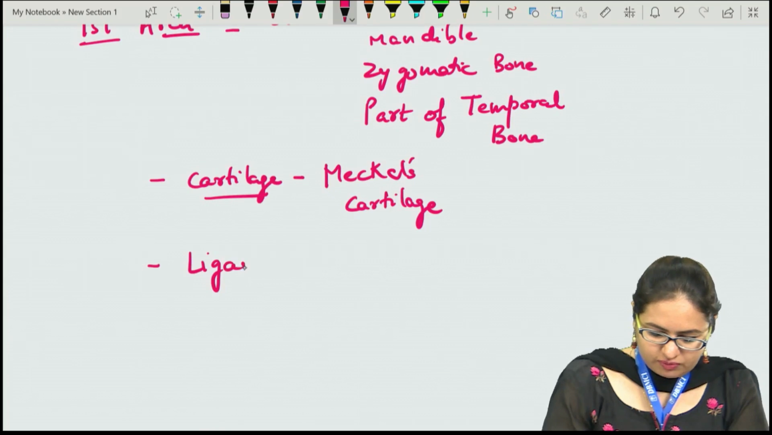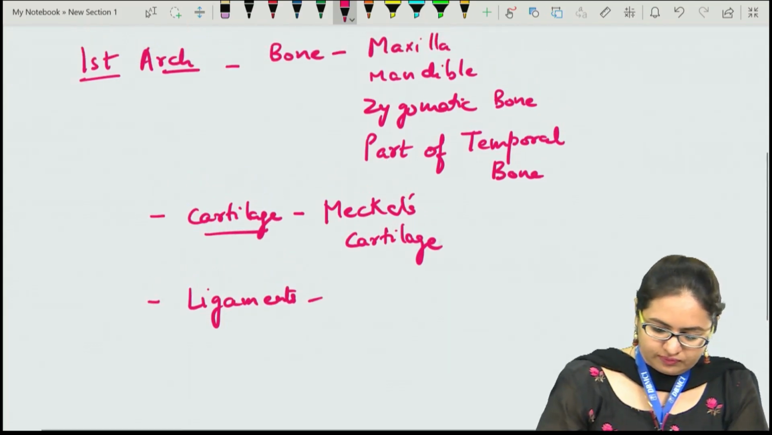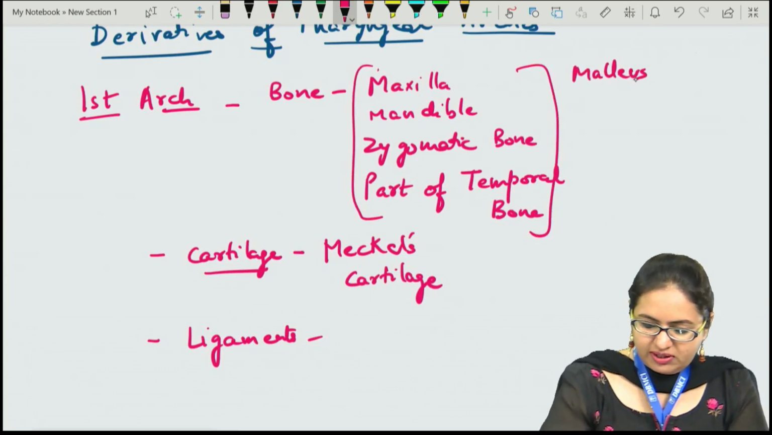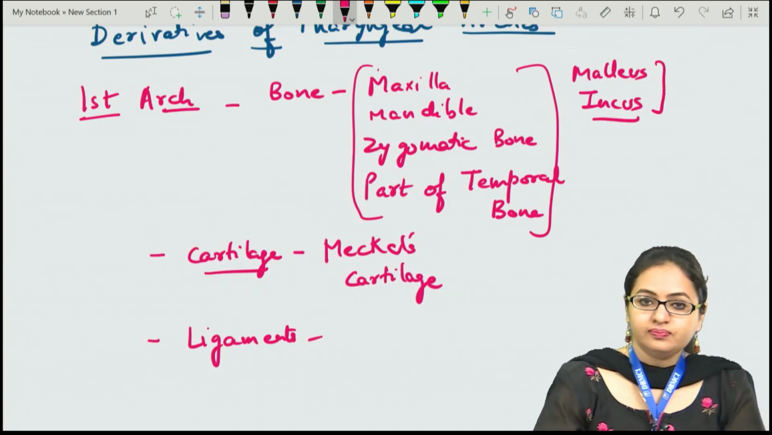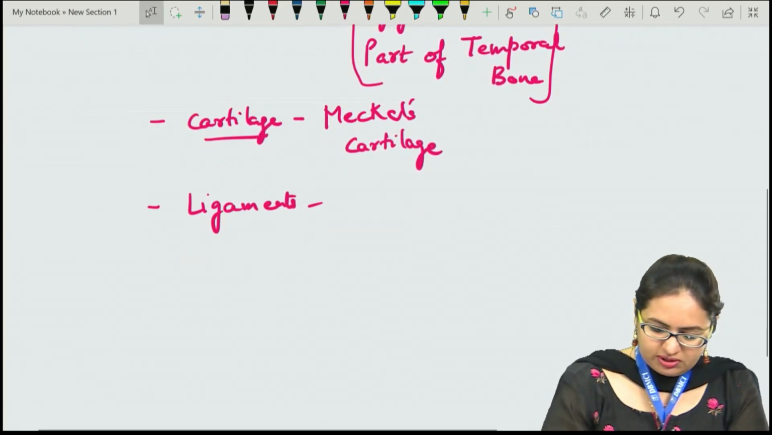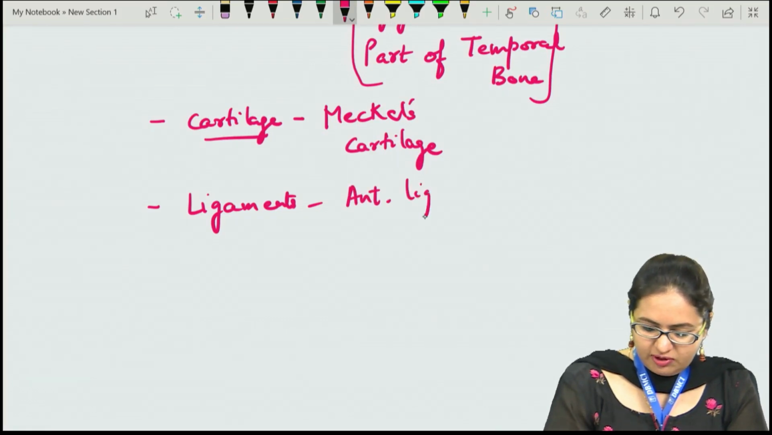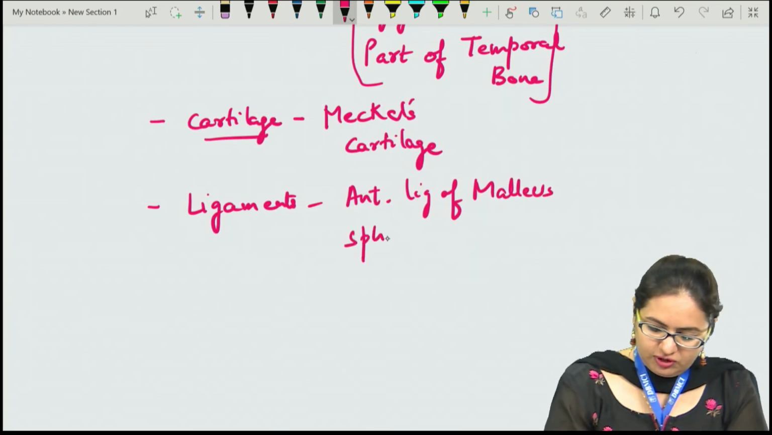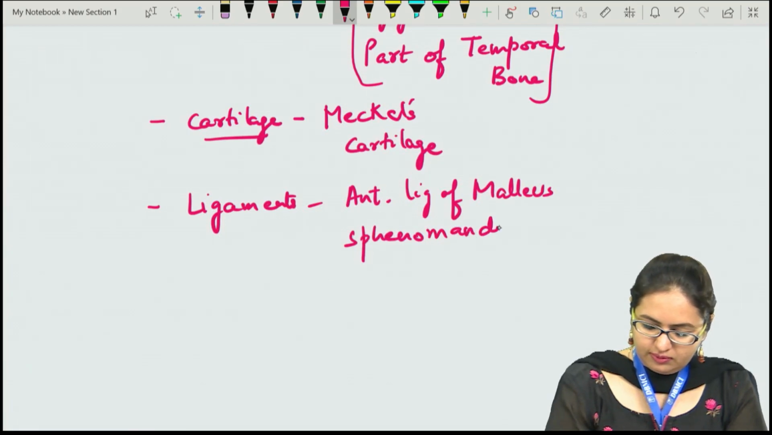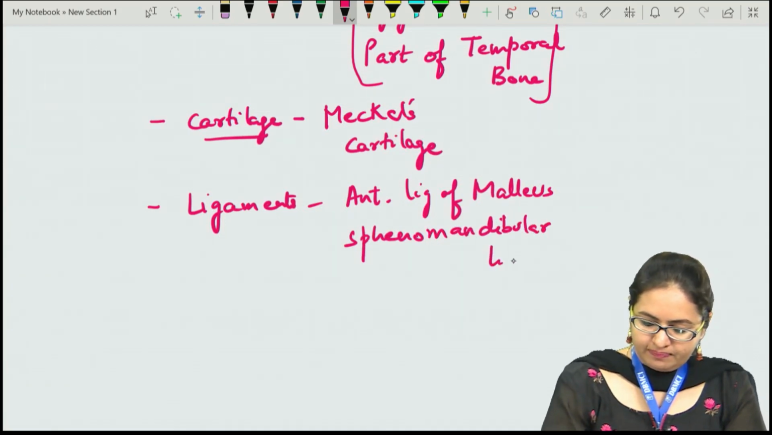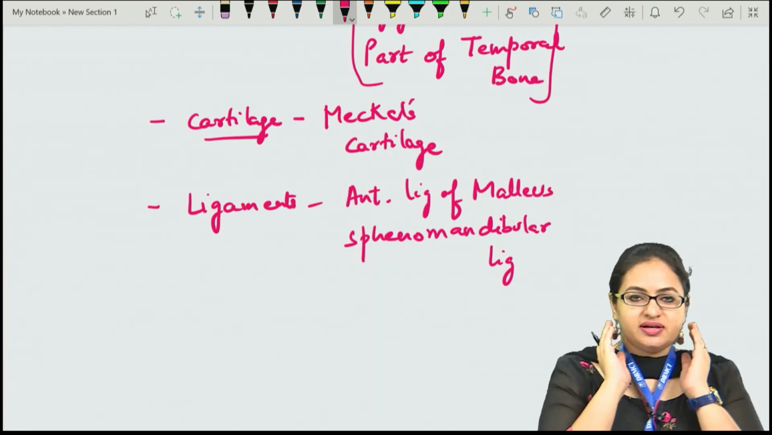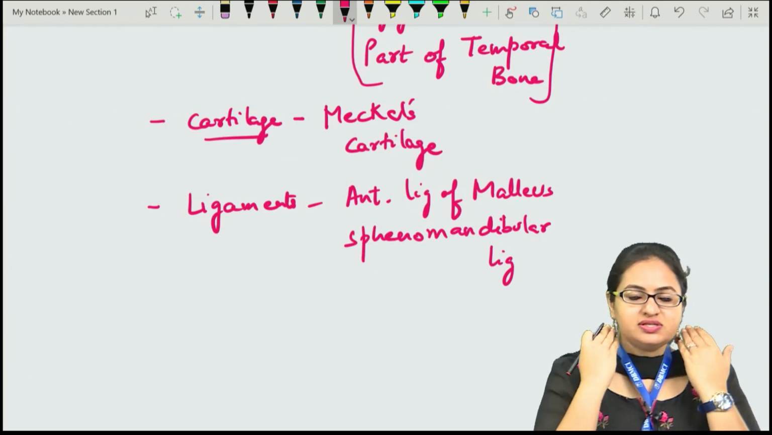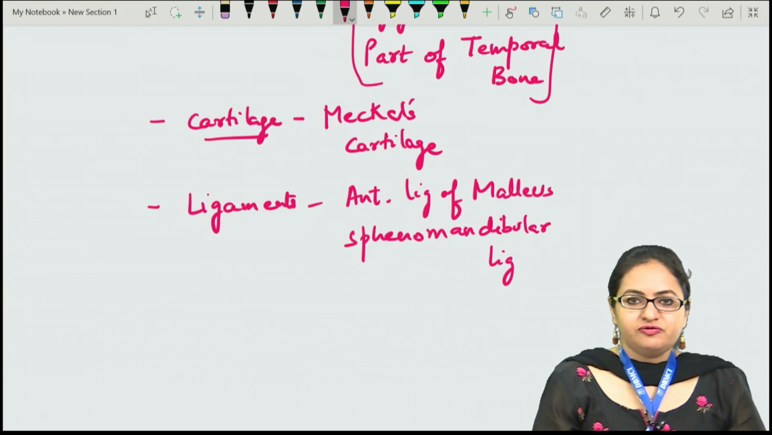Along with these bones, the two ear ossicles also develop, that is malleus and incus. The ligaments developed from the first arch include the anterior ligament of malleus and the sphenomandibular ligament. Now we know that these arches are arranged on either side of the oral cavity, from above to below: the first, second, third, fourth and then the sixth. The fifth arch actually disappears.